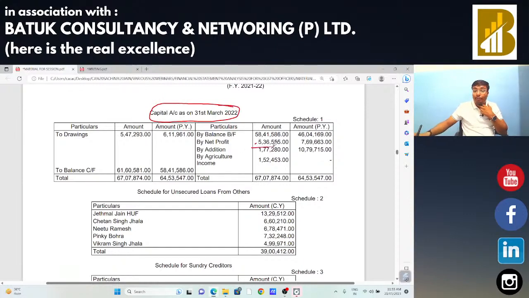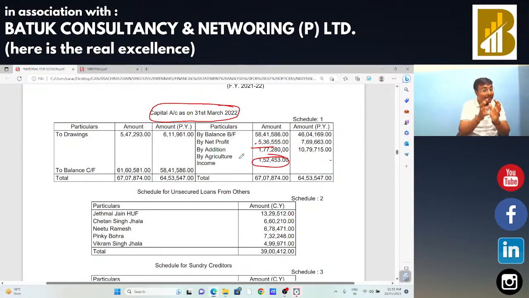Suppose net profit is there, agriculture income is there. Sir, shall GST be payable on that agriculture income or not? This is the question. If that agriculture income is from cultivation of land, in that case there is no GST applicability. But if the particular taxpayer is supplying agricultural produce and there is no cultivation of land, in that case GST should be payable.